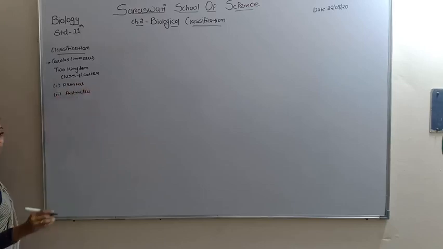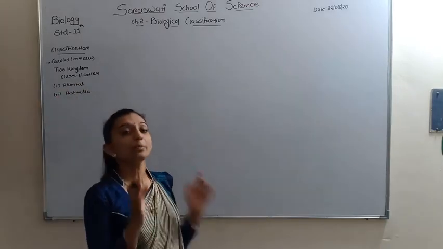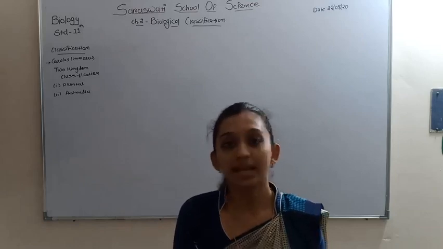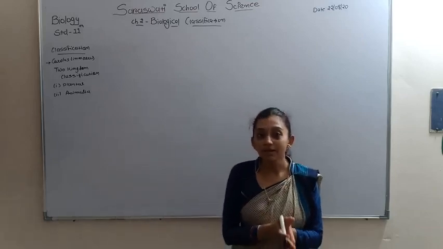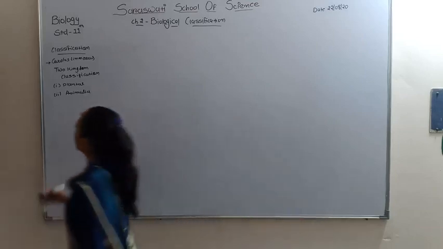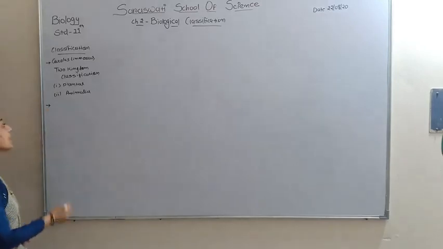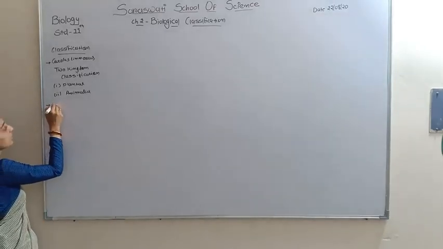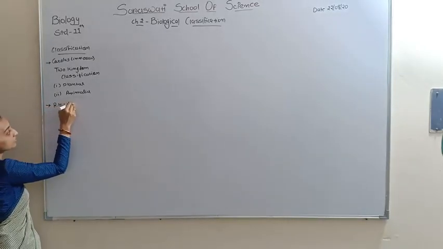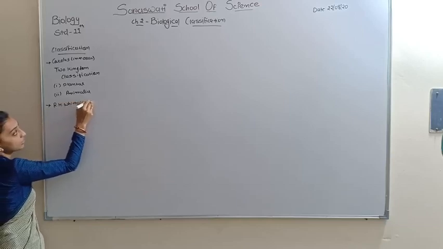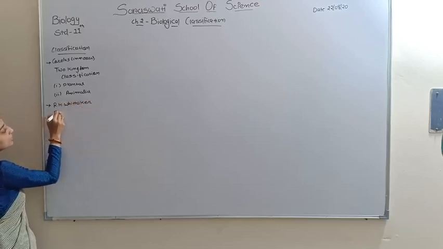So all biodiversity is divided into two main kingdoms, Plantae and Animalia, by Carolus Linnaeus. Then came the three kingdom classification, the four kingdom classification, and lastly R.H. Whittaker gave the five kingdom classification.